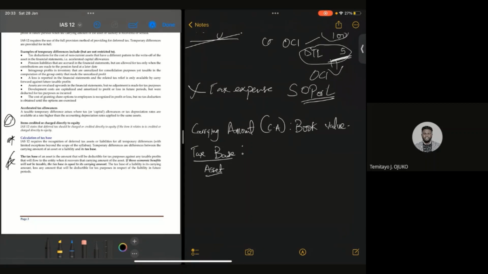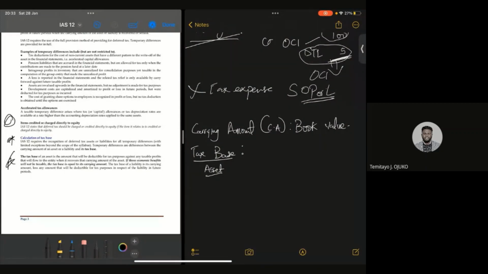The tax base of an asset is the amount that will be deductible for tax purposes, against any taxable profit that will flow to the entity when it recovers that carrying amount.